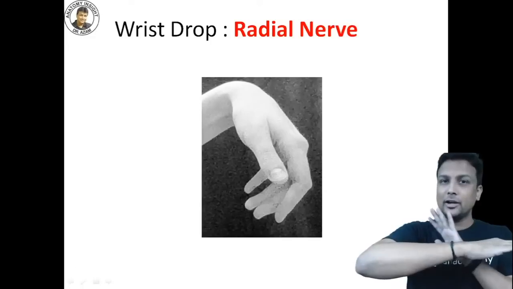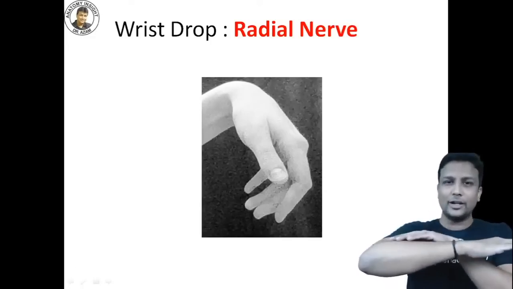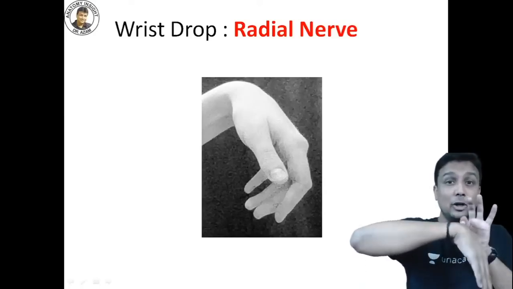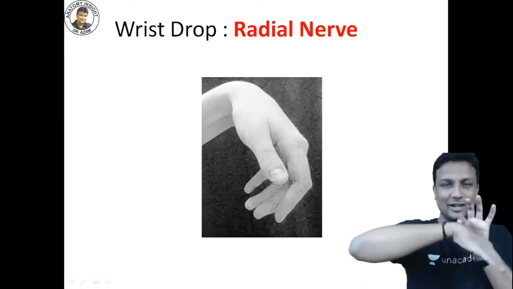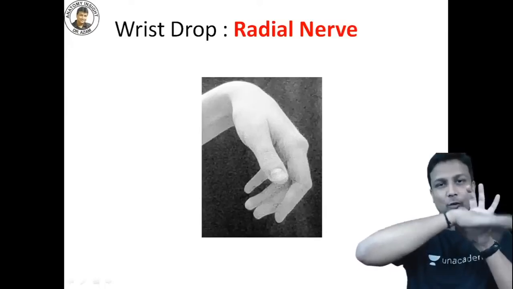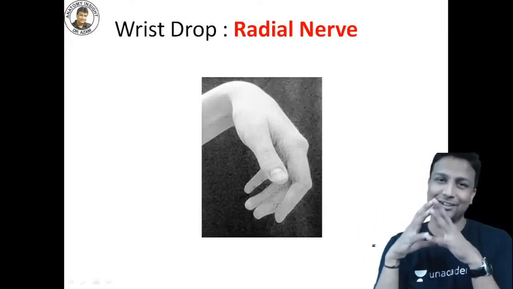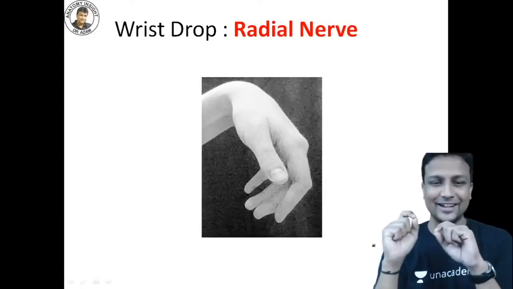Now just imagine that the radial nerve is gone. If the radial nerve is gone, all your extensors are gone, and I am unable to extend the wrist. That is the reason why the wrist will drop, and that is wrist drop. What is the nerve involved? The nerve involved is the radial nerve. Lovely. Are you understanding, guys?